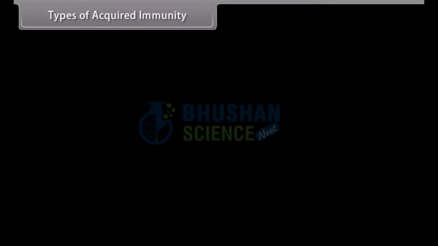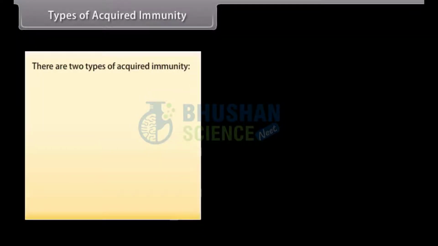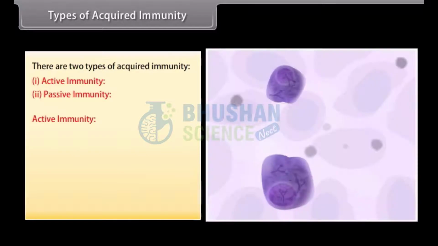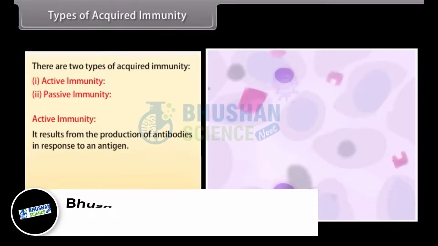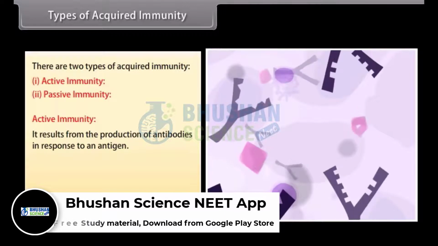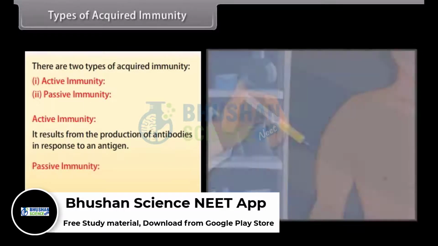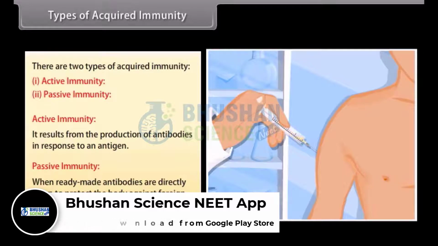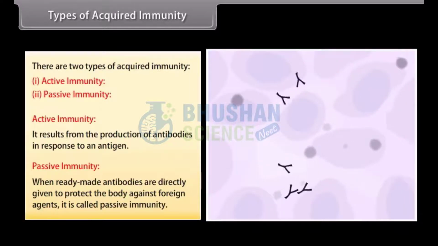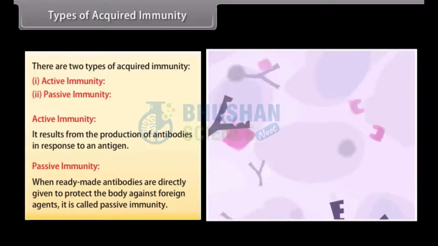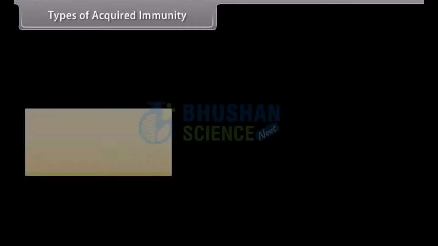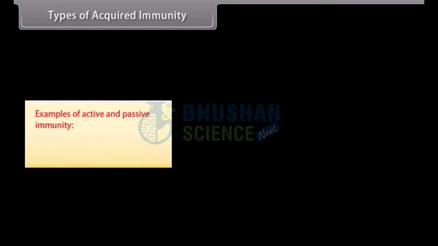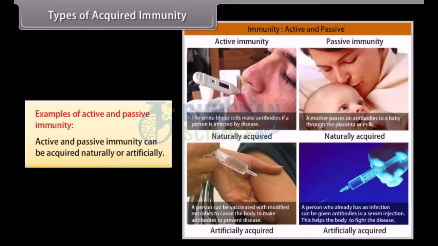Types of acquired immunity. There are 2 types of acquired immunity: active immunity and passive immunity. Active immunity. It results from the production of antibodies in response to an antigen. Passive immunity. When ready-made antibodies are directly given to protect the body against foreign agents, it is called passive immunity. Examples of active and passive immunity. Active and passive immunity can be acquired naturally or artificially.